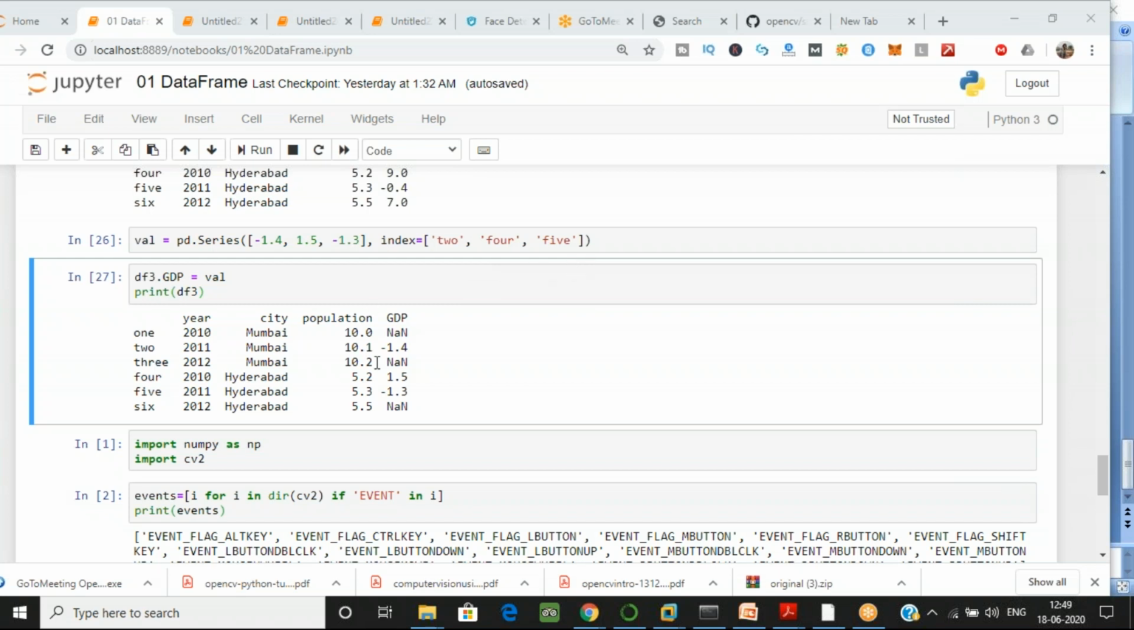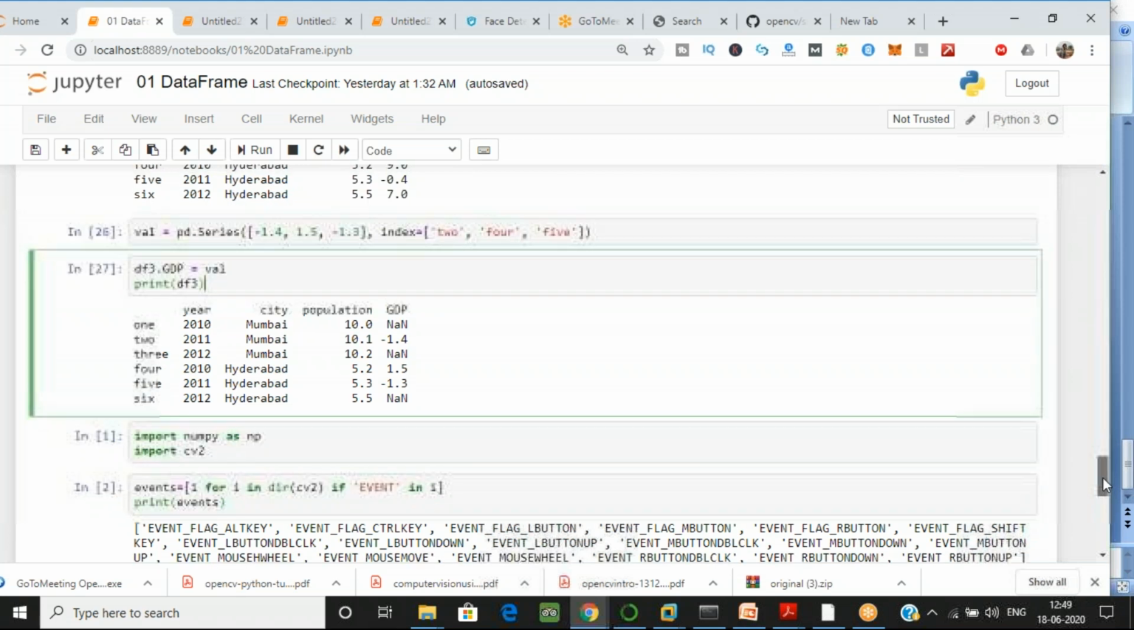So the value which I am not giving in the GDP will again contain a null value, that is NA, not an integer value. So here you can see we have provided the series to the specific index values. So I hope you have a great idea about them.